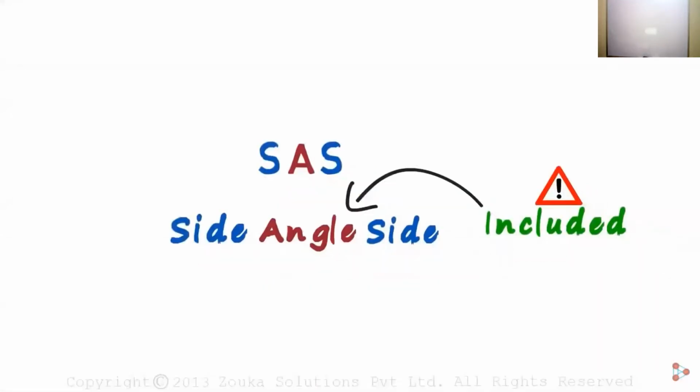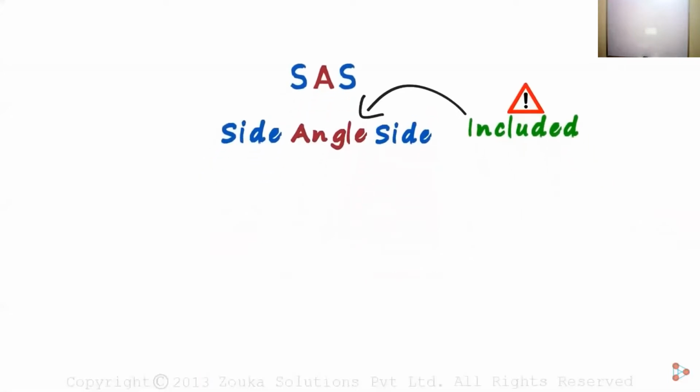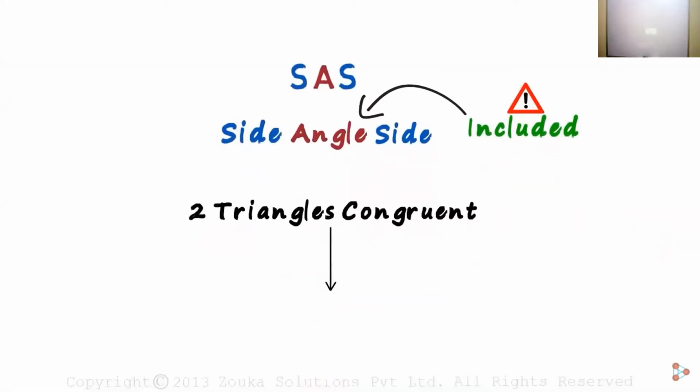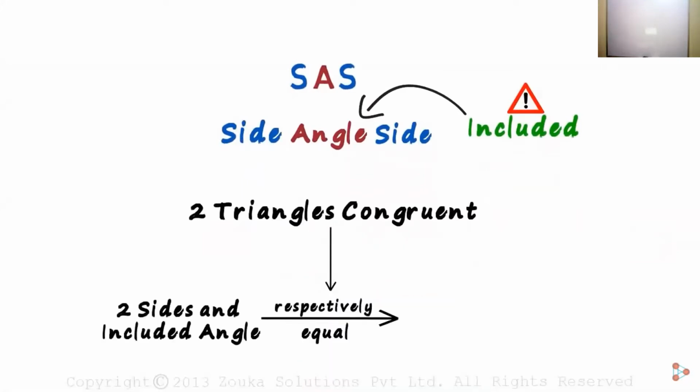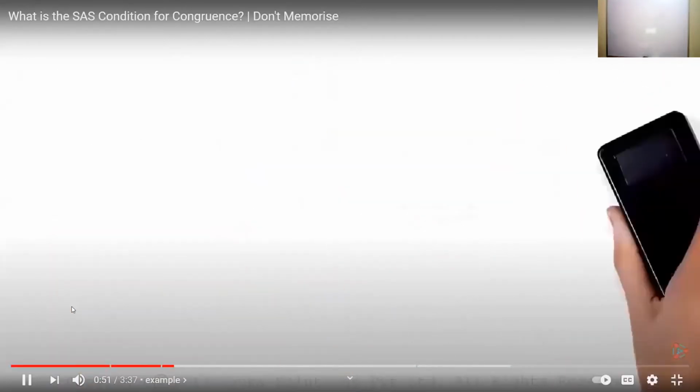First, let's understand what the condition tells us. It says that two triangles are congruent if two sides and the included angle of one triangle are respectively equal to the two sides and the included angle of the other triangle. Let's move to a new page to understand this.